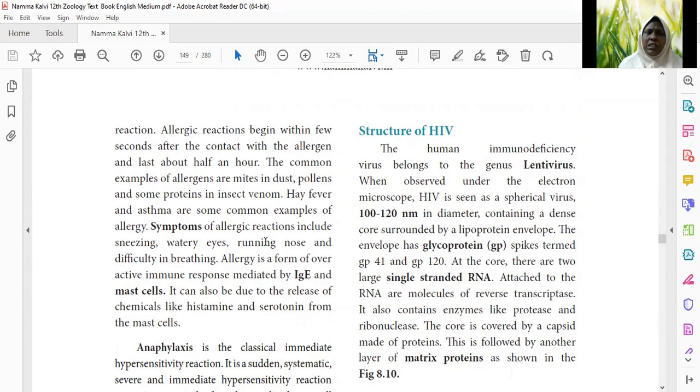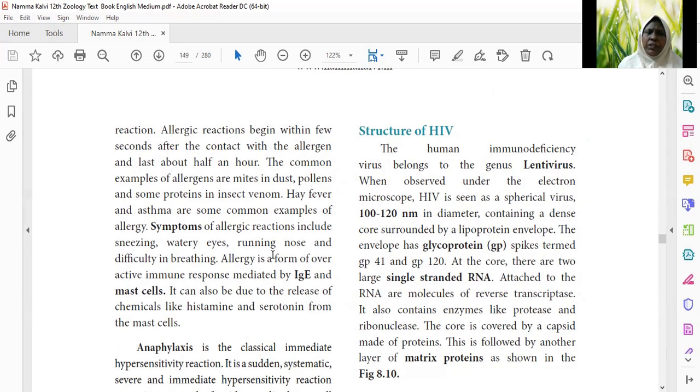Common examples of allergens are mites in dust, small microorganisms that you can't see, which mostly cause allergy in people, and also pollen from flowers. Allergens may also be some proteins in insect venom.